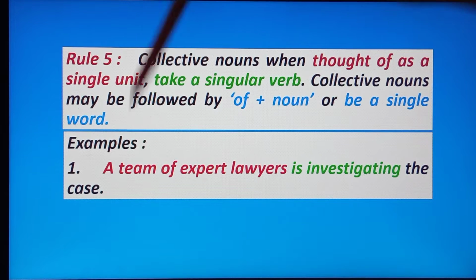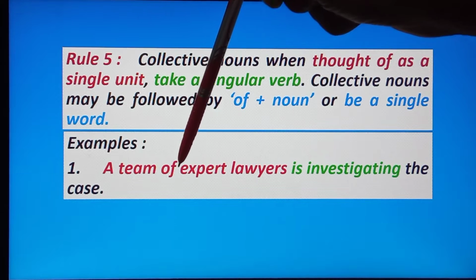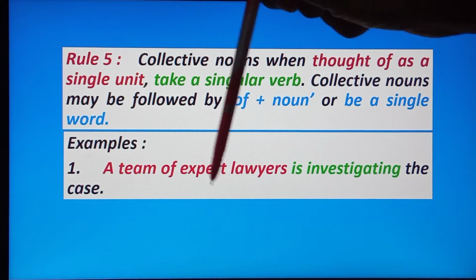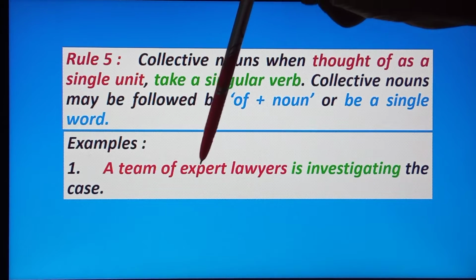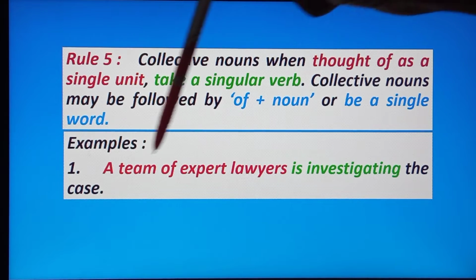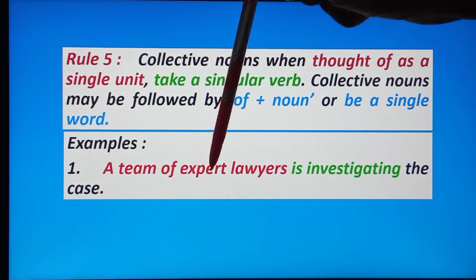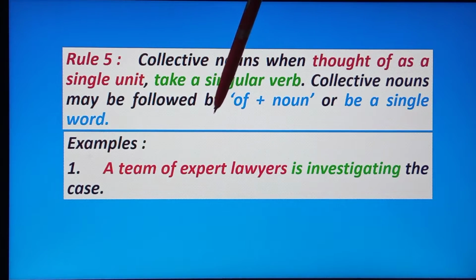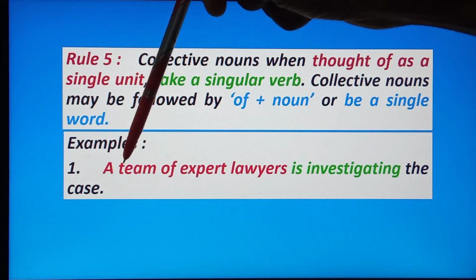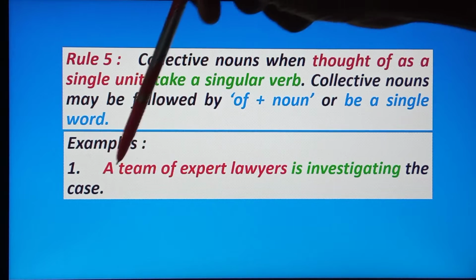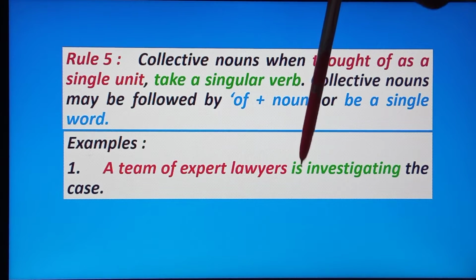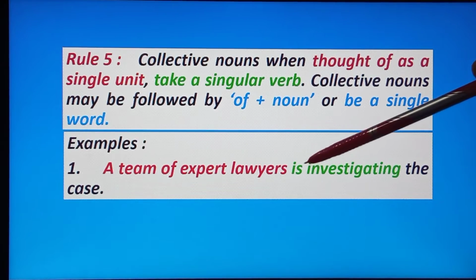Here team is a collective noun, followed by of plus a noun, expert lawyers. It expresses a single unit, so the verb will be singular.